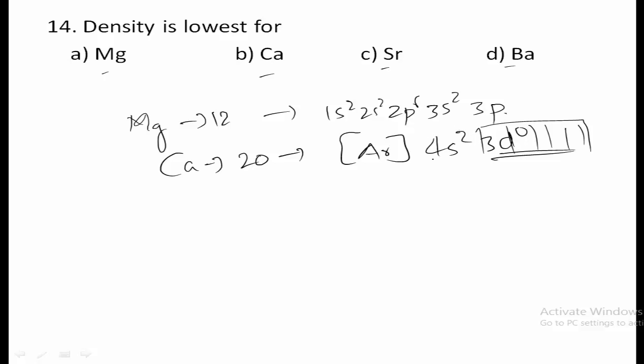Due to those vacant d orbitals, the atomic volume is more and mass is less. Therefore, the density of calcium is also very less as compared to strontium and barium due to the presence of vacant d orbitals, and thus option B is the correct one.